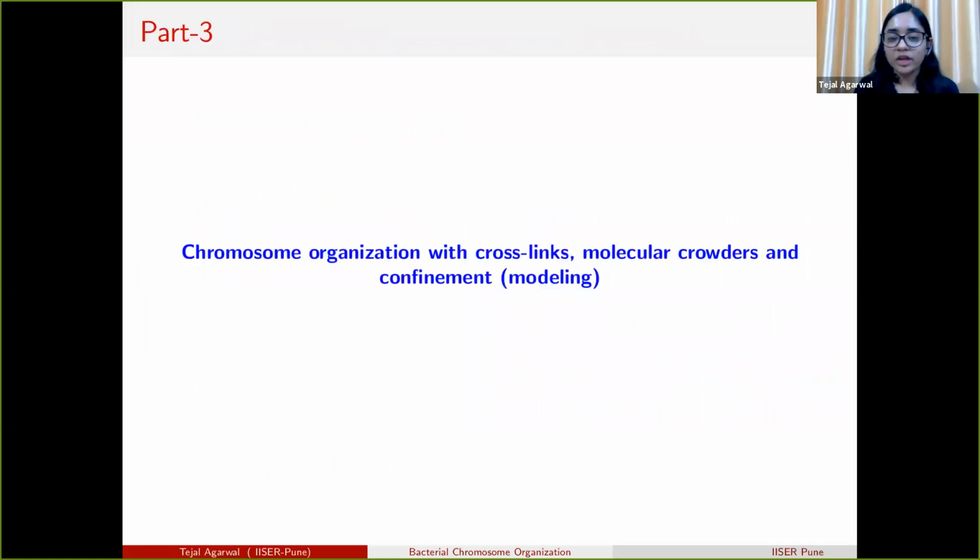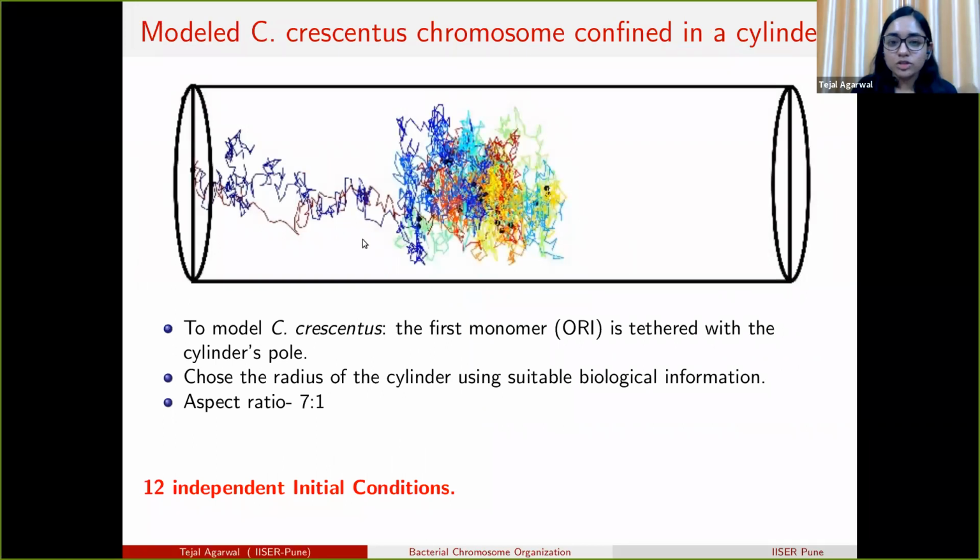So now we know the value of the parameters: the bead diameter, the attraction strength, and how many crosslinks are required. So we add the effect of cylindrical cell confinement. For that, we put our crosslinked polymer in a cylindrical confinement.